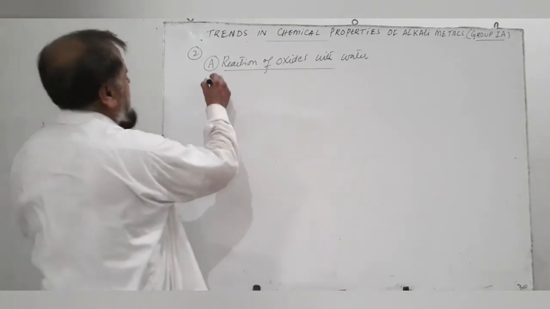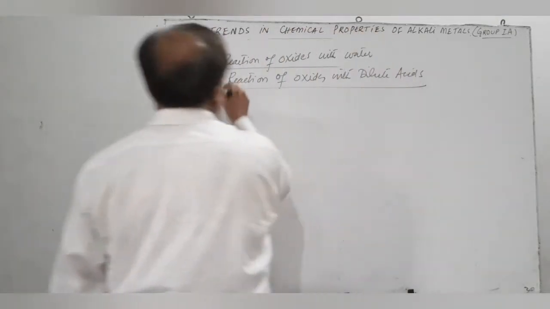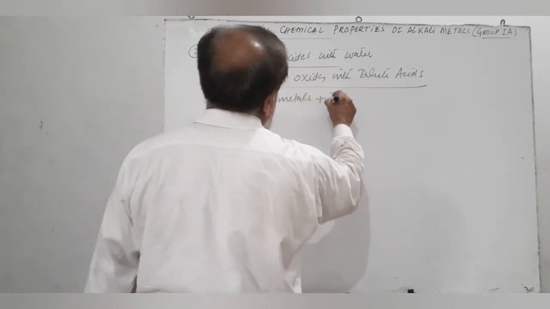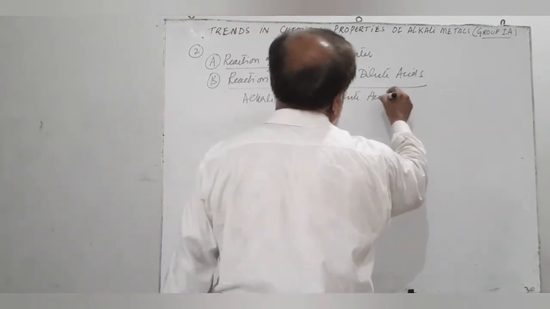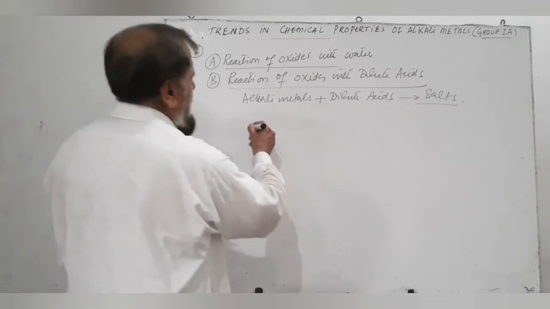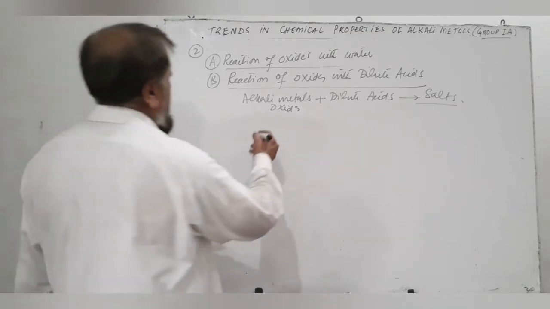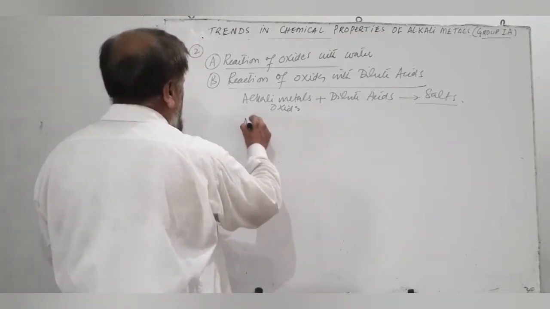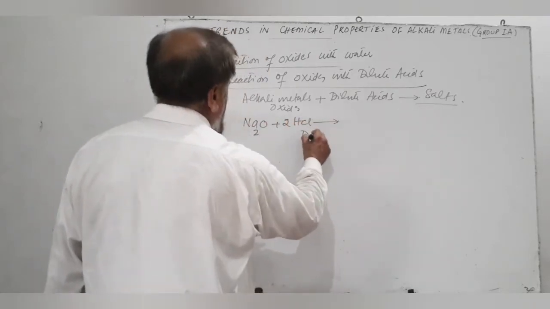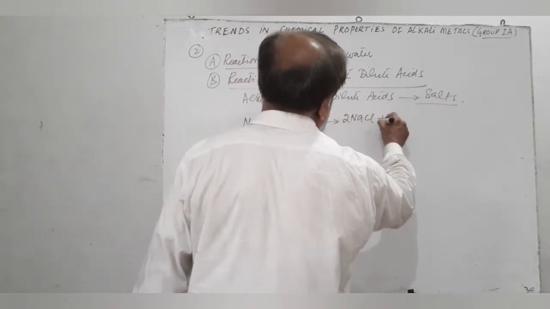The second case is the reaction of oxides with dilute acids. Alkali metal oxides react with dilute acids to produce salts. For example, if we have sodium oxide plus 2HCl dilute, in which there is a greater amount of water, we get 2NaCl, sodium chloride, plus water.